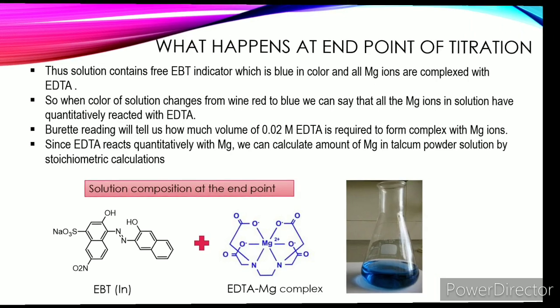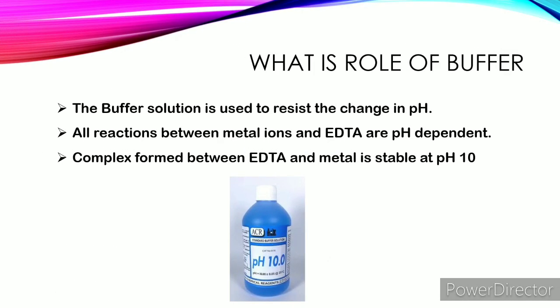Now the last question is why we use buffer pH 10. The buffer solution is used to resist the change in pH. Reactions between metal ions and EDTA are pH dependent. The complex formed between EDTA and metal is stable at pH 10.